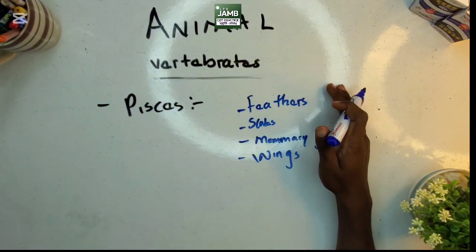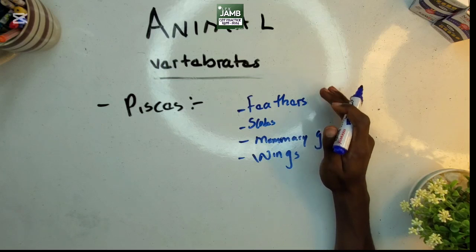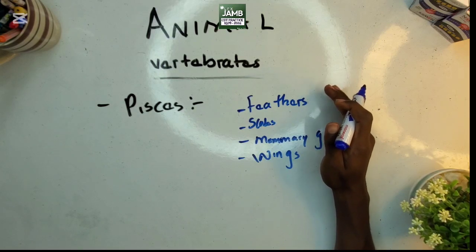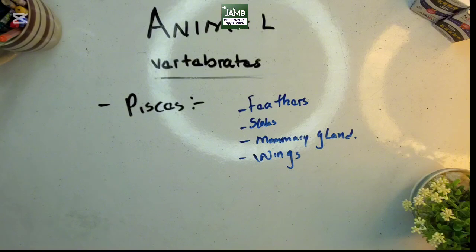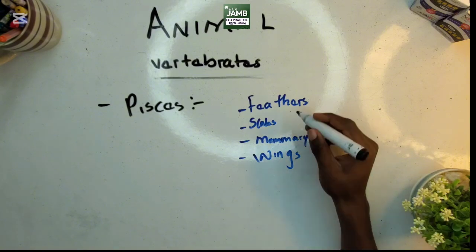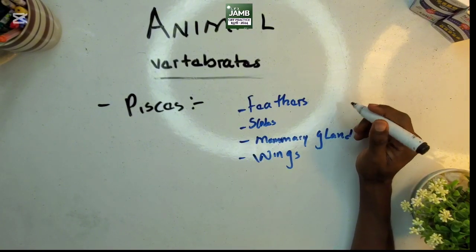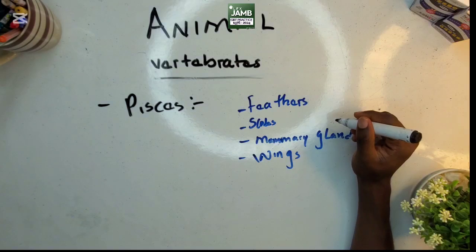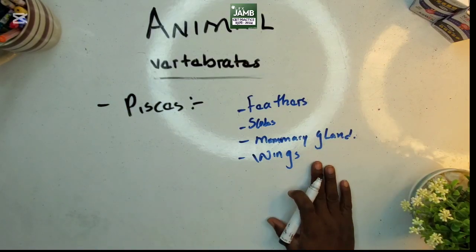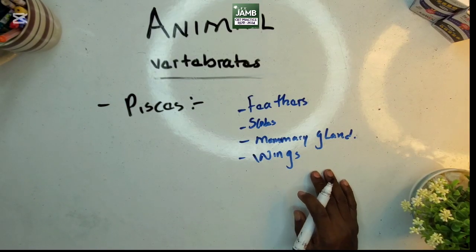Now here is the question. It says, which of the following features is associated with Pisces? A, feather; B, scales; C, mammary gland; D, wings. What will be your answer? Drop your answer in the comment section.